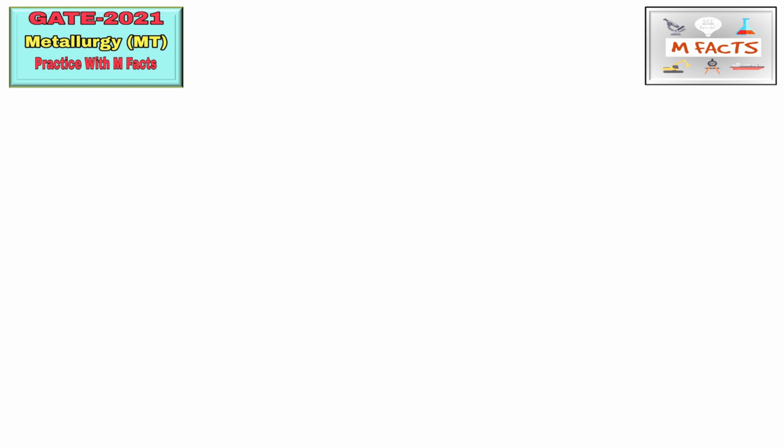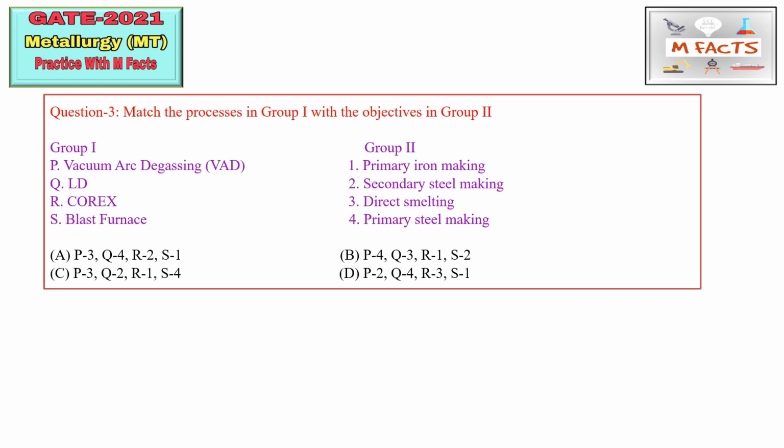So the next question is a matching type of question. In this question they have given two groups. In one group they have given the process names, and in the other group they have given the objectives of those processes. So we need to match these processes with their objectives. The first process here is vacuum arc degassing.